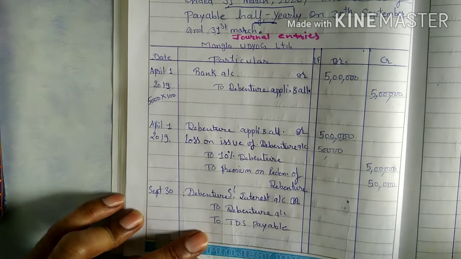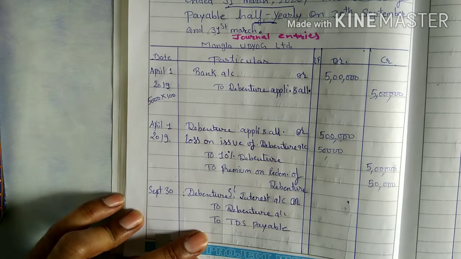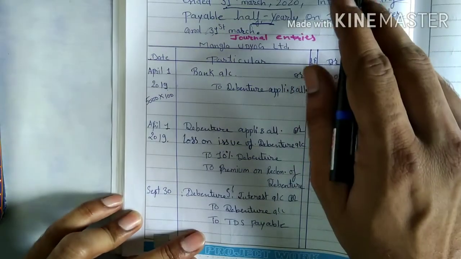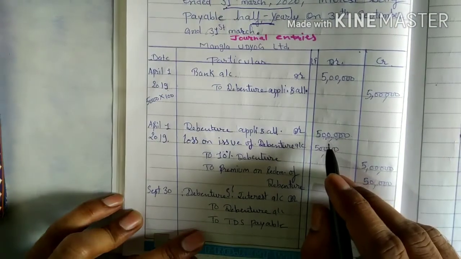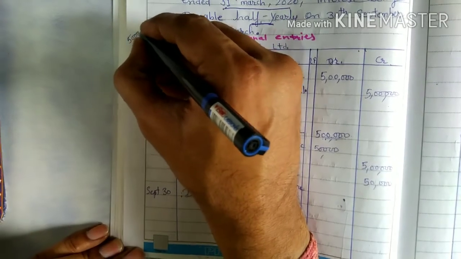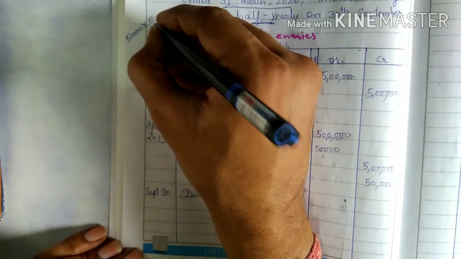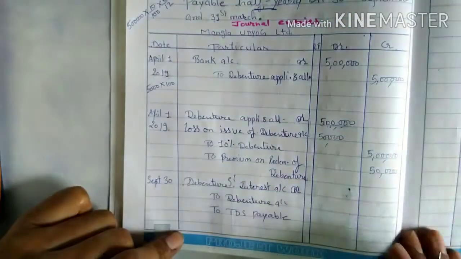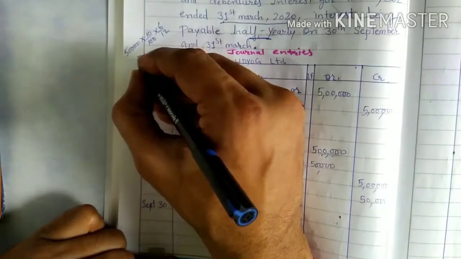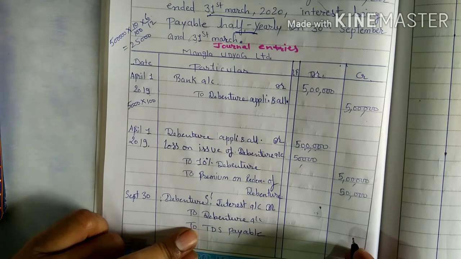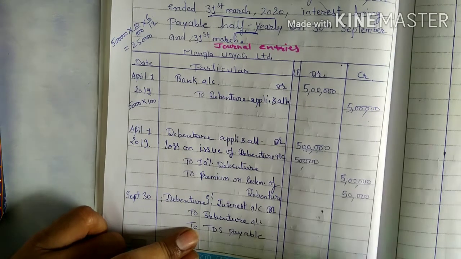To TDS payable. So in that case you have to calculate interest. On 5 lakh, the interest rate is already given, that is 10%. So on 5 lakh at 10%, you have to calculate 5 lakh into 10%, so that will be 50,000. But if the company is paying interest half yearly, whatever the amount is, you have to multiply by 6 into 12. So half yearly payment will be 25,000. That is the total 25,000 amount that you have to pay to the debenture holder.